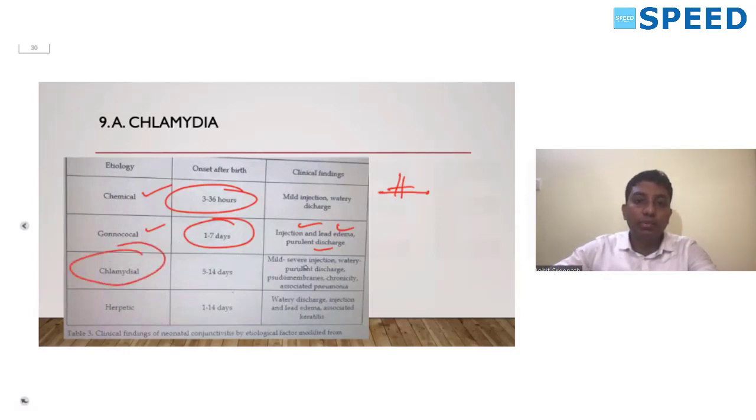Remember, chlamydia produces severe injection, watery purulent discharge, and a pseudomembrane can be there. There can be an associated pneumonia with chronicity. Herpes also can present any time between the first to 14 days. Late onset, always think of chlamydial infection. Herpes presents with watery discharge, injection, lid edema, and associated keratitis. This is very important, and we have discussed it in the class. Always remember the first 6 hours is chemical, and 14 days is chlamydial infection.